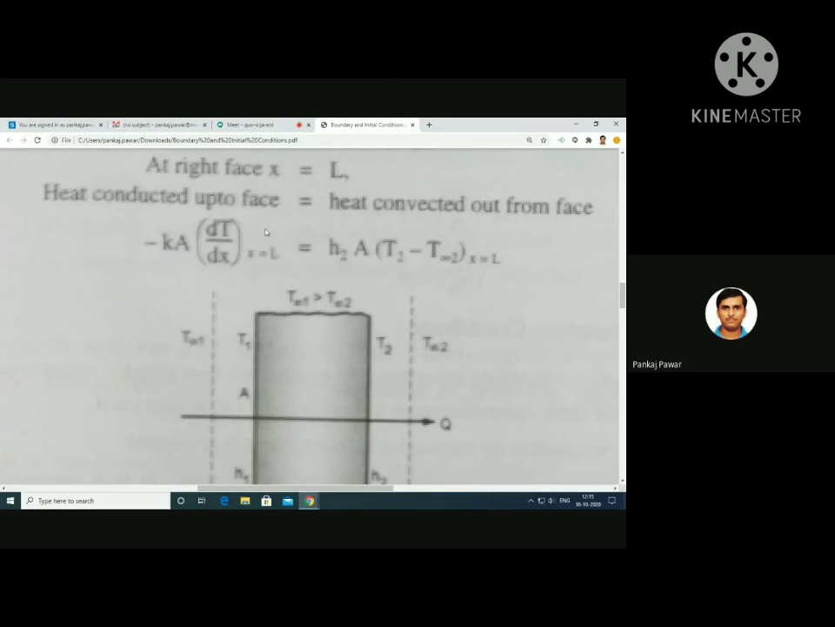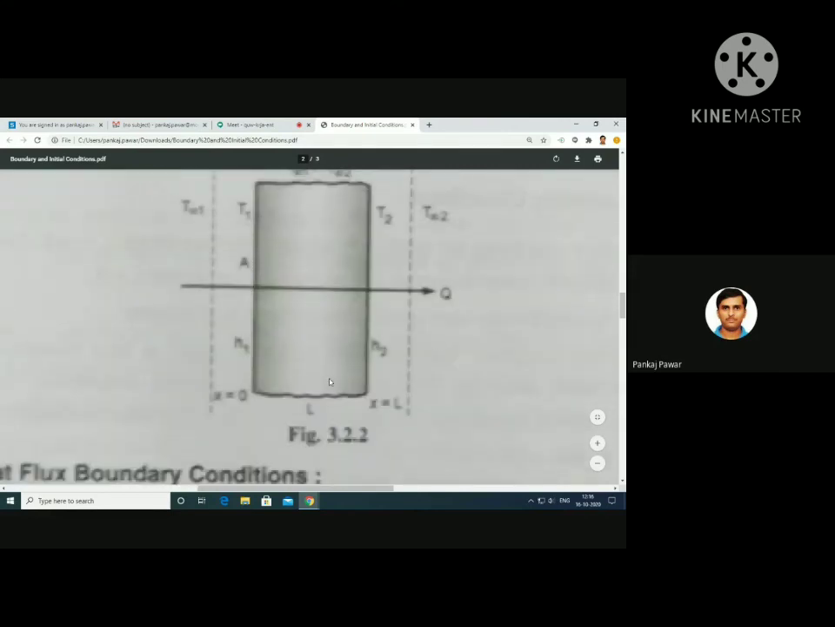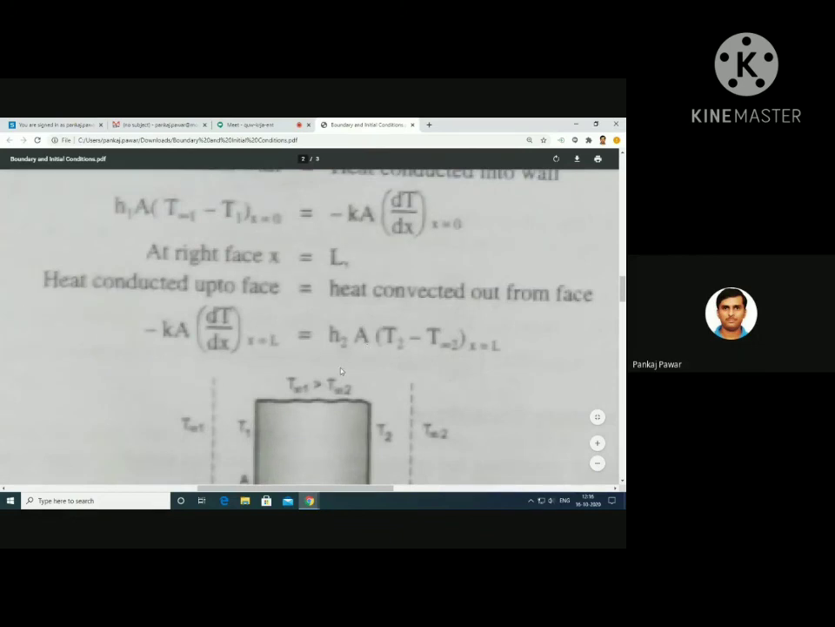So we have this equation on the right side as minus K A dT by dx at x is equal to L, is equal to H2 into A in bracket T2 minus T infinity 2. These boundary conditions we are having are known as convection boundary conditions. Clear?